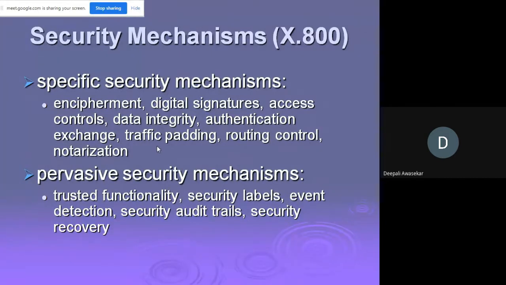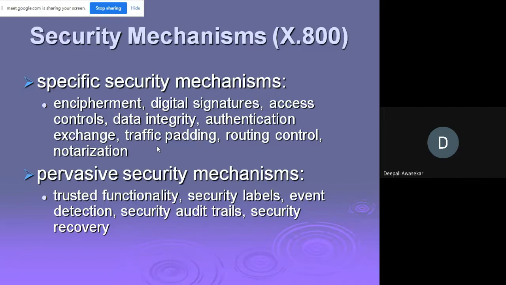So when you want a particular thing, like authentication, obviously you will give a thumbprint, or use iris or face recognition. However, if you don't want authentication, you just want the data to be confidential, you will use encryption of the data. Okay. So depending on that, the security mechanisms in X.800 are broadly categorized as specific security mechanisms and pervasive security mechanisms.